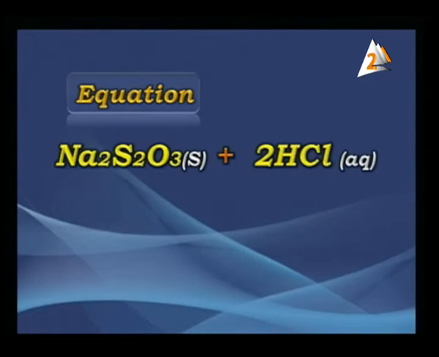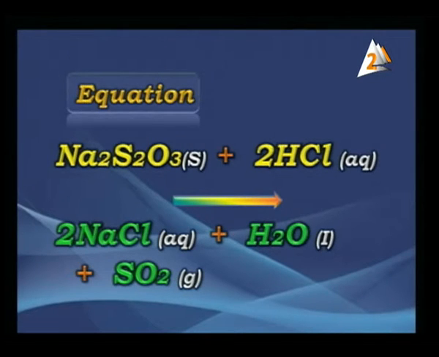It will be sodium thiosulfate in solid state plus 2HCl in aqueous solution. What will happen here? We have a product that appears in this solution, and it will be different from the other one. It means 2NaCl in aqueous state, a table salt we know well, but in aqueous state, plus water, H2O, in liquid state, and the important gas starts to appear here. This gas is SO2. SO2 means sulfur dioxide. It's a gaseous state.